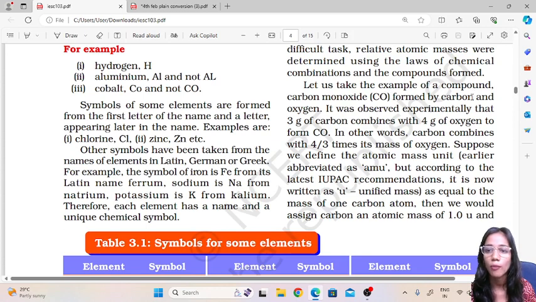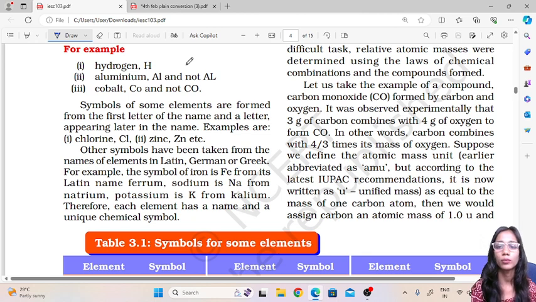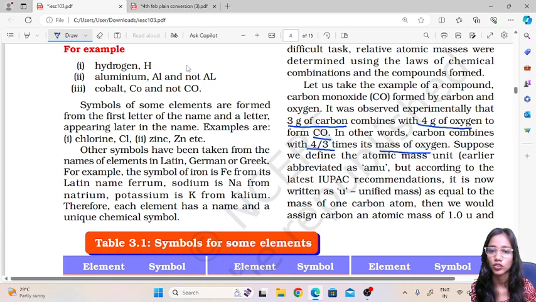To study the atomic mass, first we need to take the example of a compound, carbon monoxide. It is formed by carbon and oxygen. It was experimentally observed that 3 grams of carbon combines with 4 grams of oxygen to form carbon monoxide. In other words, you can say that carbon combines with 4/3 times its mass of oxygen.